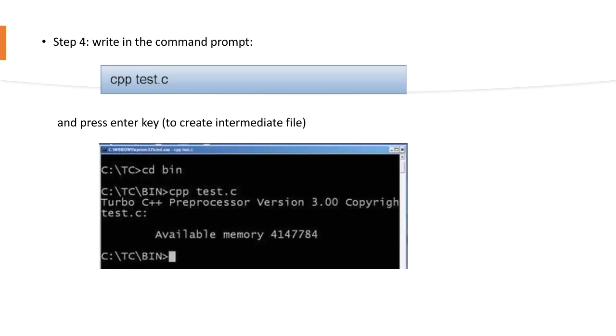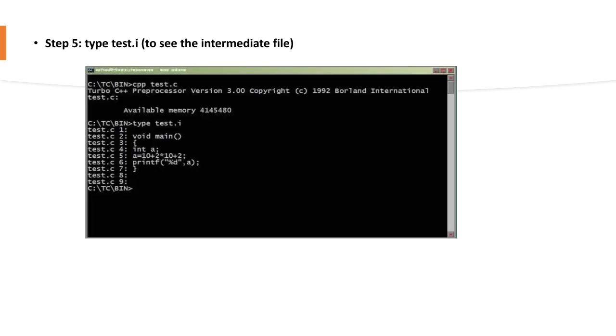Next step is type test.i to see the intermediate file. We can observe in the intermediate file all the preprocessor statements have been replaced by actual C code, isn't it? We will discuss more about the intermediate file in later chapters.